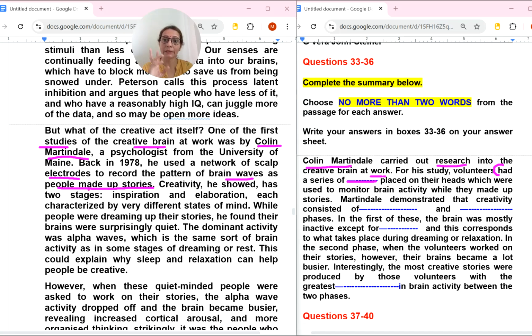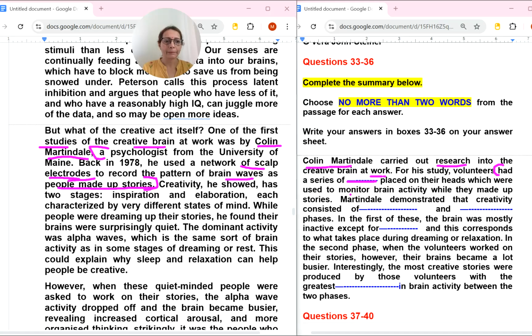So these are the things, and the words 'a series of' are also there: a series of dash placed on their heads. Heads means he is talking about, see this, he used a network of scalp electrodes. Electrodes is a number of series, so here we will write electrodes, placed on their heads to record the pattern of brain waves while they made up stories. So this is the sentence structure. This is the first question, number 33.